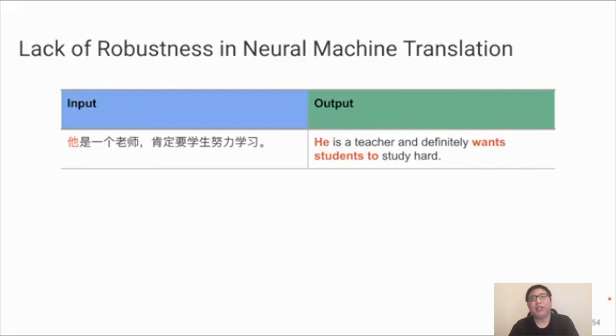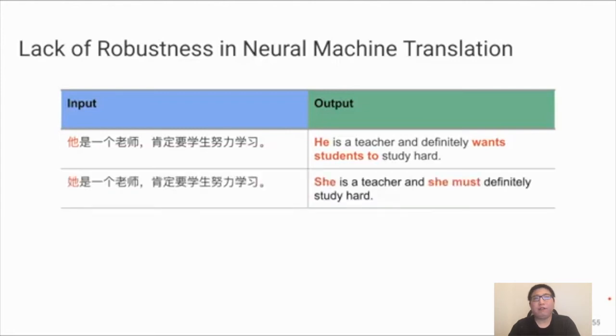Consider some examples we took from a commercial translation system, where the input sentence is in Chinese, 他是一个老师，肯定要学生努力学习, which translates to, he is a teacher and definitely wants students to study hard. However, if we switch he to she, the translation becomes, she is a teacher and she must definitely study hard. The meaning has totally changed, from wanting her students to study hard to wanting herself to study hard.